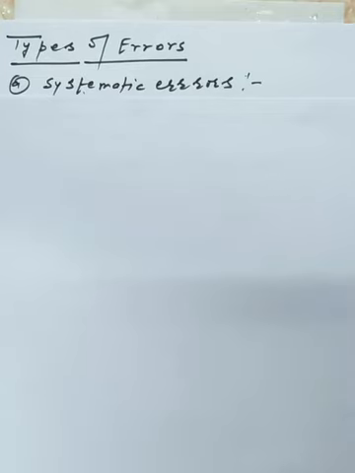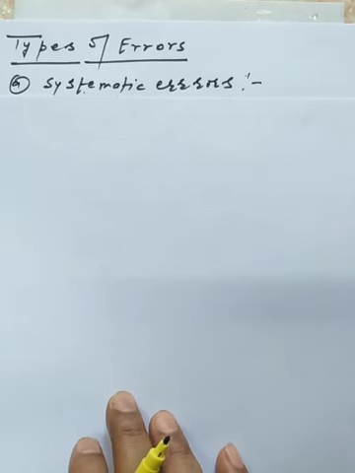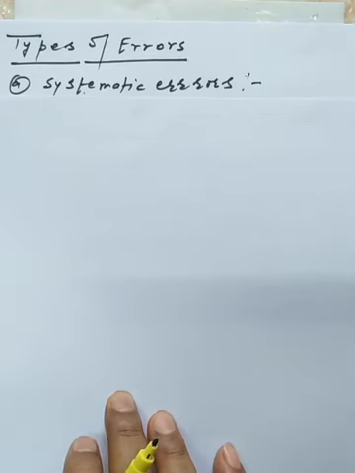Now, students, there are many types of error given inside our book, like systematic error, random error or chance error, and gross error. We will discuss one by one. Systematic errors are generally errors whose reasons and causes we know, and we can minimize them. We can't eliminate the errors completely, only minimize them.